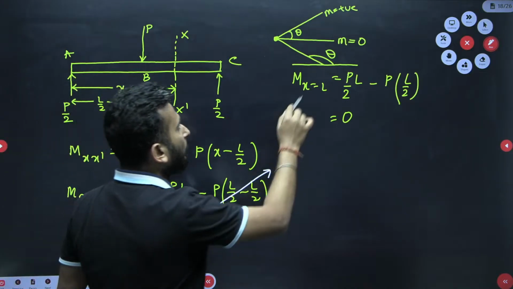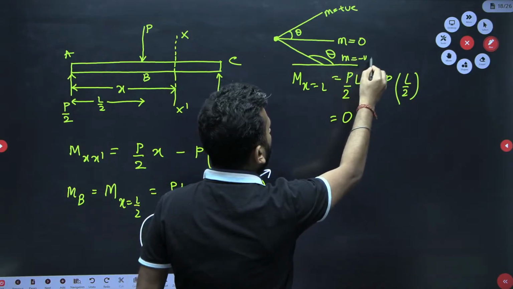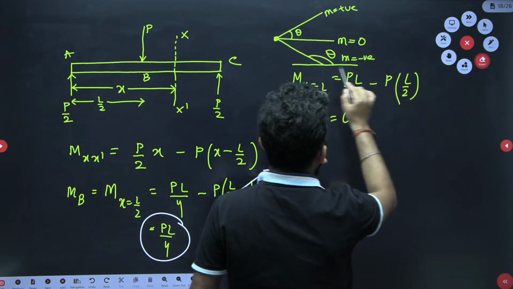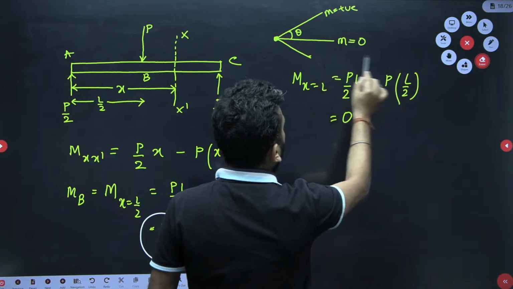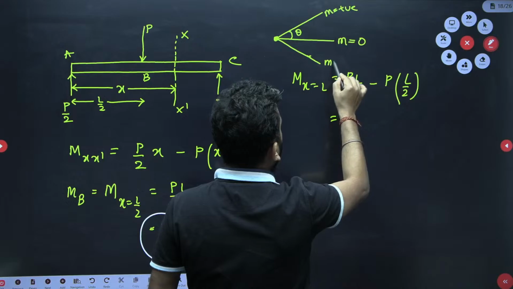So the last one is the case for slope is negative.